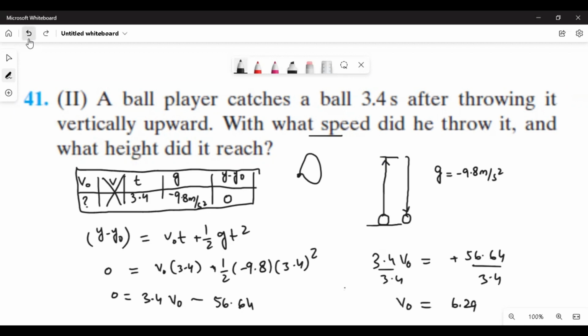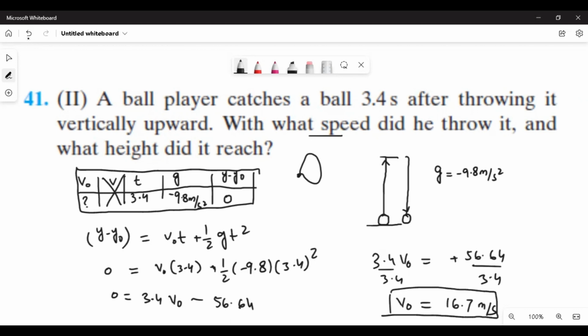Okay. What about the division? Now we will divide by 3.4. It will give me 16.66. Yeah, rather than 6.29, it will give me 16.66. So I will write 16.7 meter per second, or you can also write 17 meter per second.